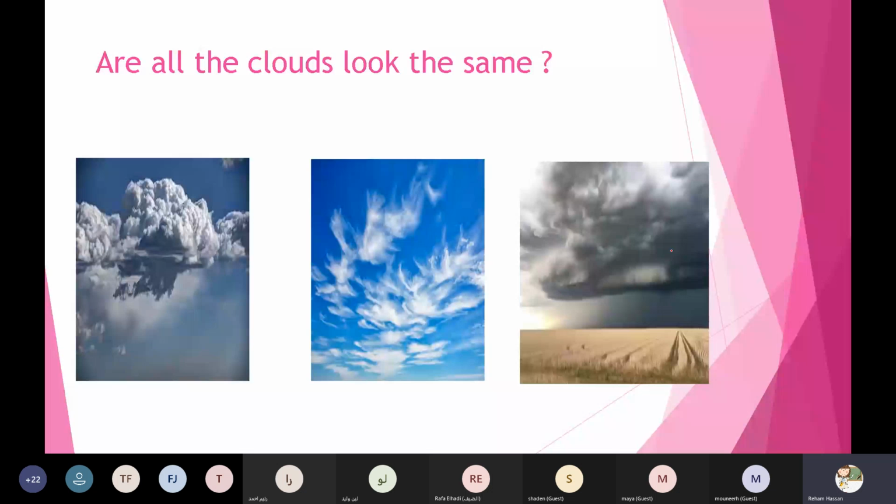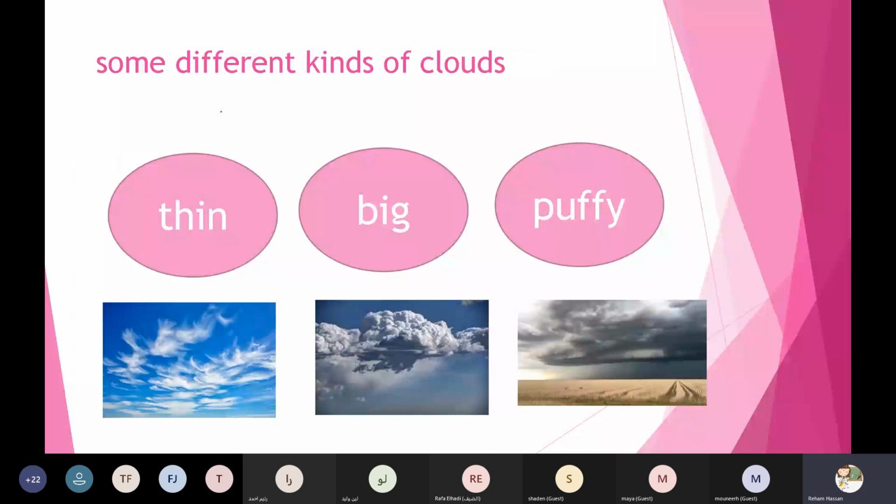So grade 1, if I ask you, are all the clouds look the same? Of course, no. They are different. So we have different kinds of the clouds. So the clouds may be thin, like this one. It's very thin. Big, like this one. Or puffy. What is the puffy? Puffy means like fat. So it may be thin, big, or puffy.